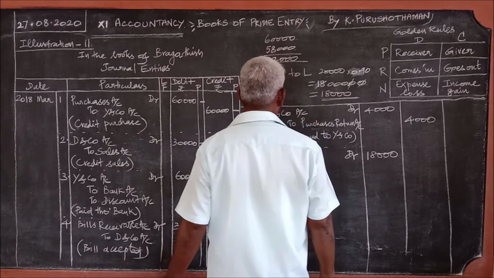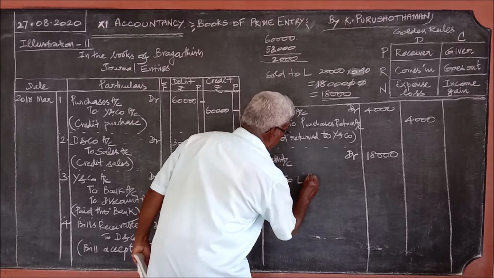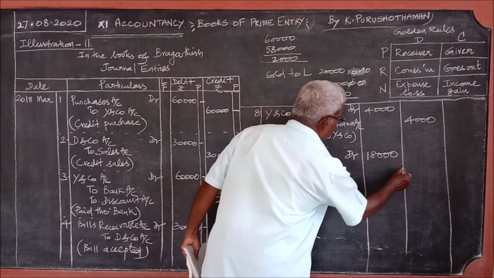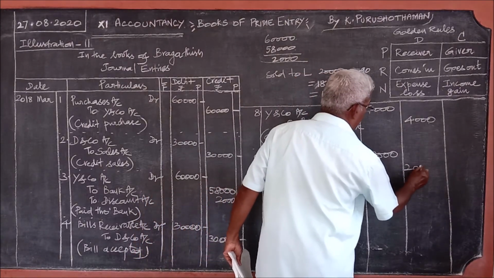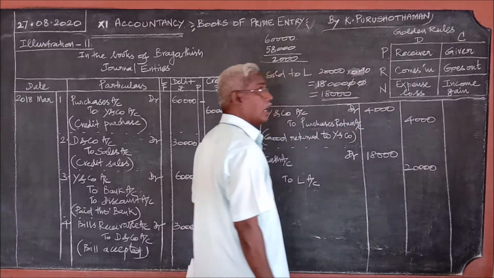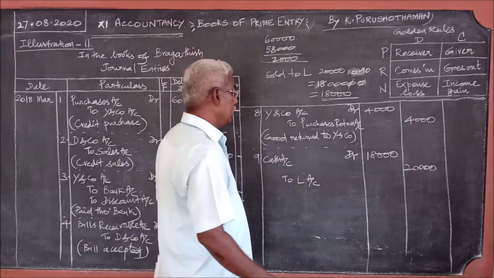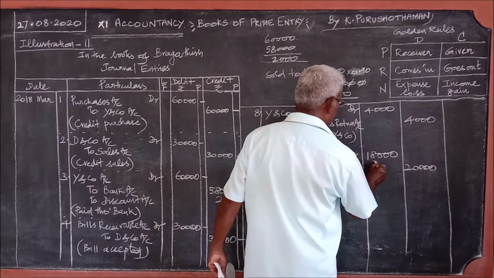It should be 20,000. L account 20,000. How to balance the debit and the credit? 2,000 is missing in this.